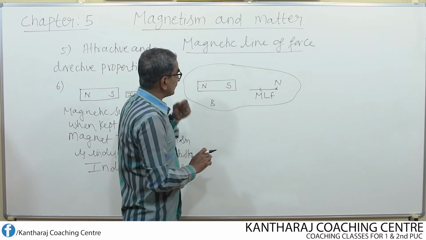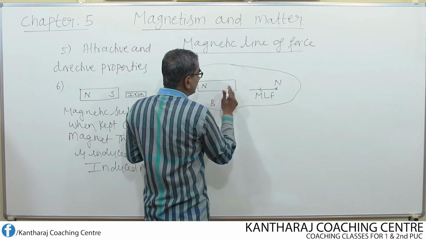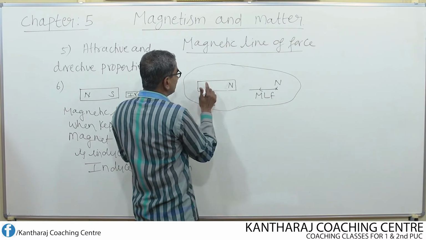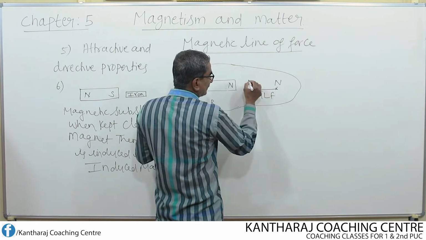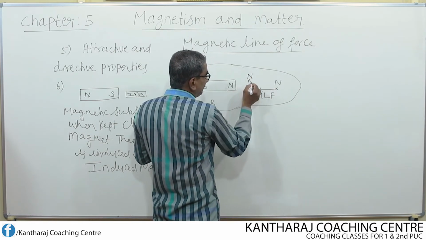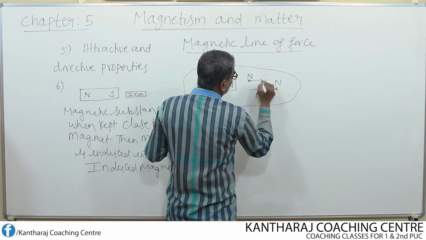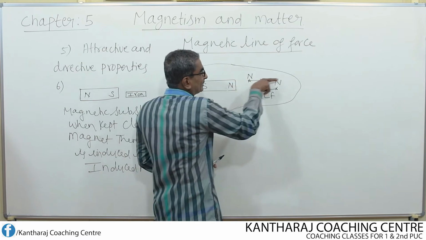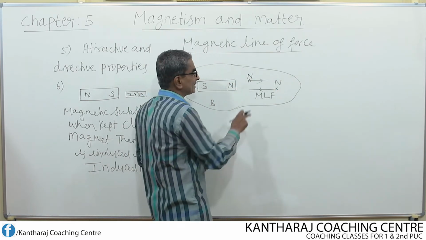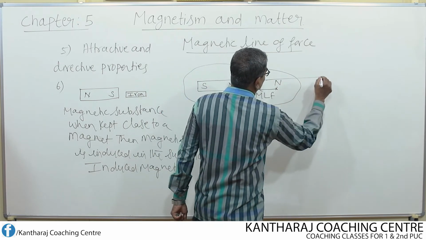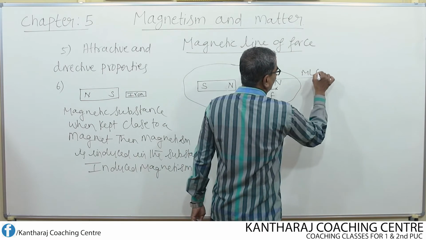Suppose this is the South Pole of a magnet, now what happens to the same unit North Pole? If you keep it here now, this unit North Pole tends to move away from this pole due to repulsion. All along the direction in which the unit North Pole tends to move, if you draw one imaginary line, that line is nothing but magnetic line of force.